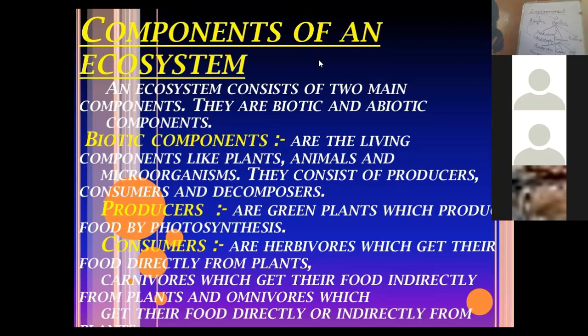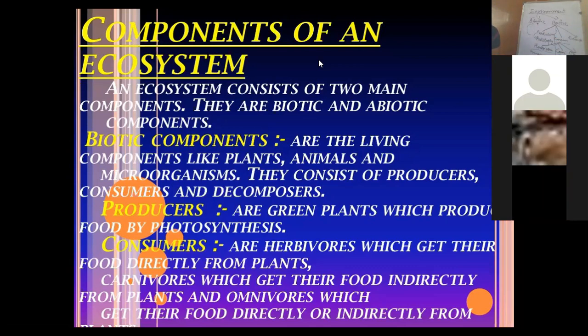It is because of the decomposers only that we don't see heaps of the debris of the producers and consumers on this planet Earth. They help in recycling of the material. They also help in enhancing the fertility of the soil. If there were no decomposers, let me tell you, the earth would look like a heap of garbage created by the consumers and the producers.